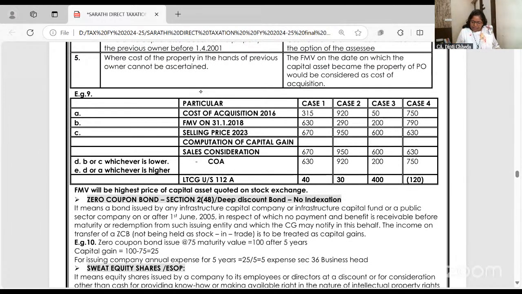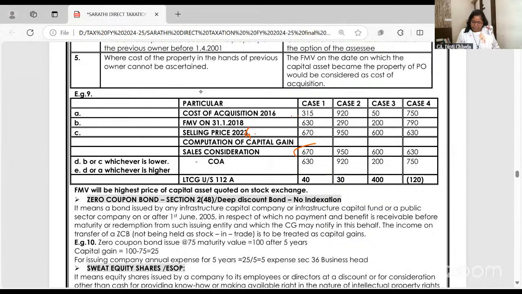Suppose I acquired the shares in 2016, and now I'm selling it in 23-24. We are doing it for 24-25, so make this as 24. Now look. What is the sale consideration? 670. But what will be the cost? Not 315.